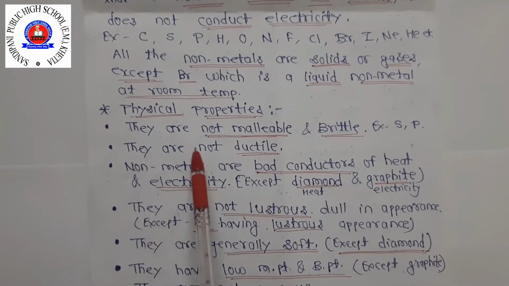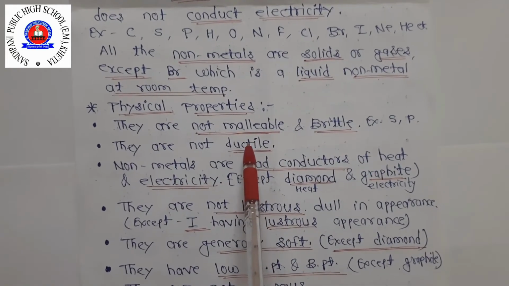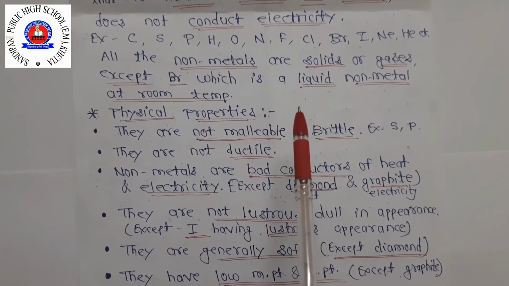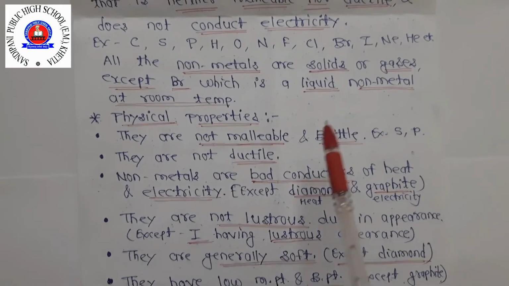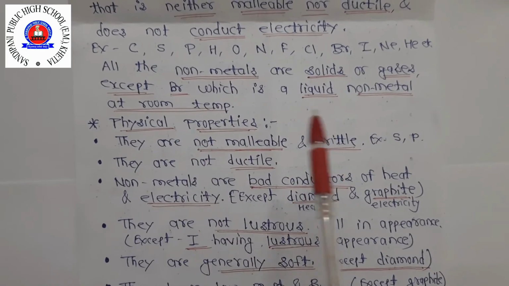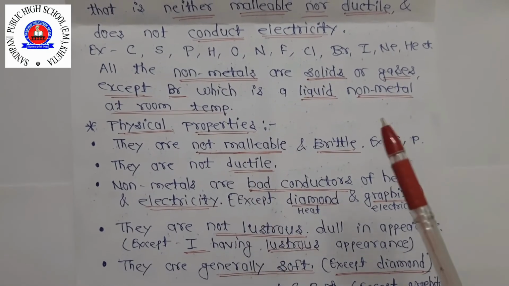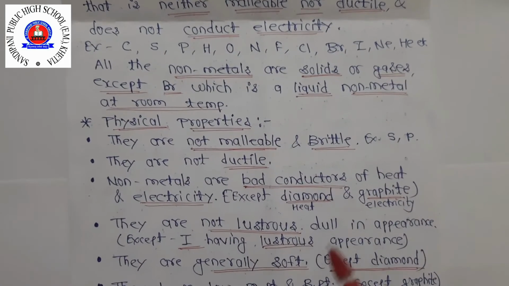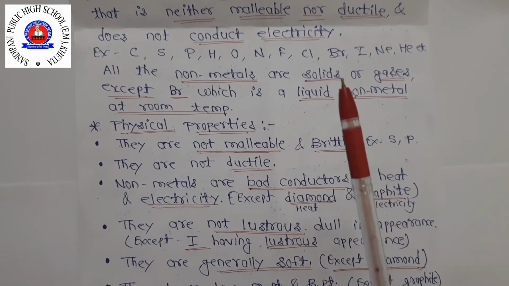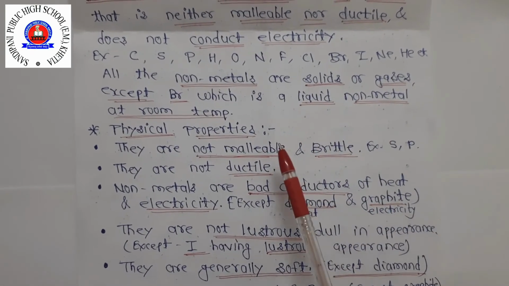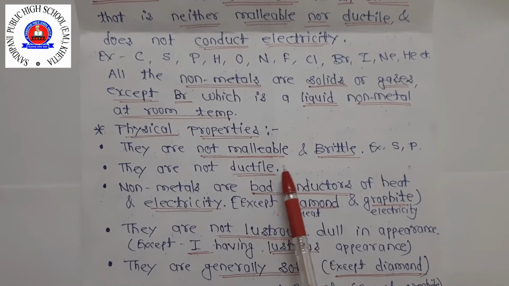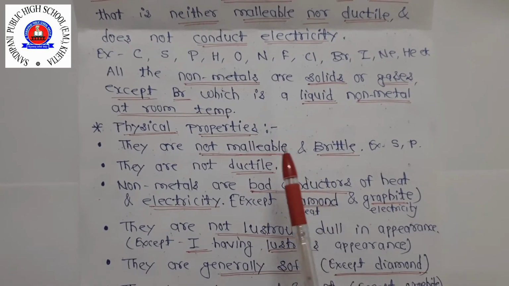Now next, they are not ductile. Not ductile means non-metals cannot be drawn into wires. Clear? They are easily snapped on stretching. For example, sulfur and phosphorus are non-metals and they are not ductile. When stretched, sulfur and phosphorus break into pieces and do not form wires. Thus we cannot get wires from non-metals. From the above discussion we conclude that non-metals are neither malleable nor ductile. So non-metals are brittle, because when we stretch or hammer them they convert into pieces.